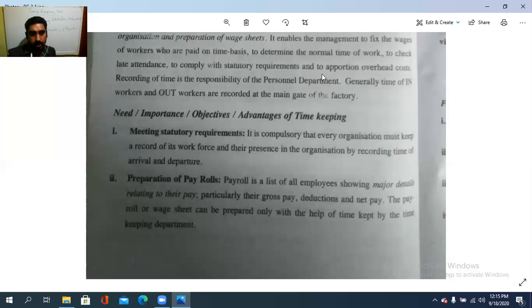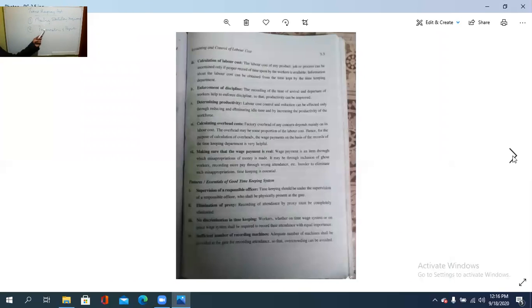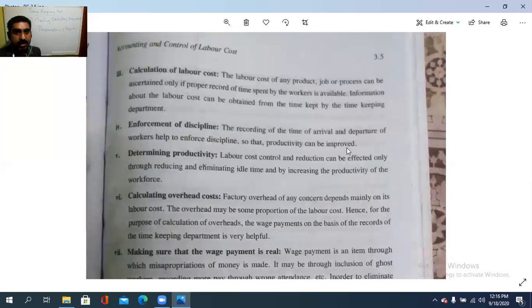Payroll is prepared with the help of the timekeeping department. So, meeting statutory requirement, then preparation of payroll, then the third one, calculation of labor cost. The labor cost of any product, job or process can be ascertained only if the proper record of the time spent by the workers is available. And information about the labor cost can be obtained from the time kept by the timekeeping department.